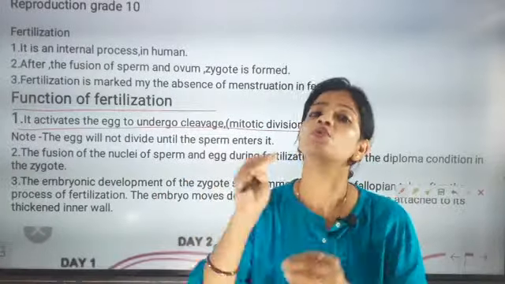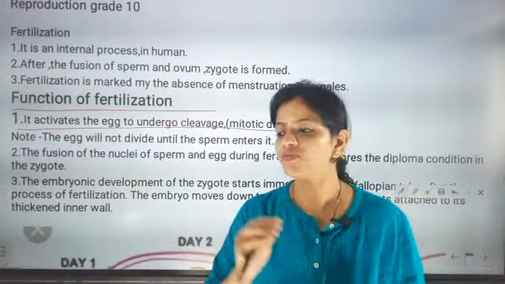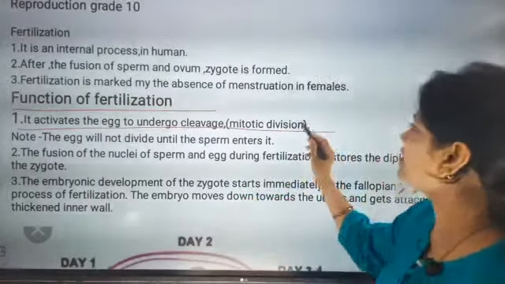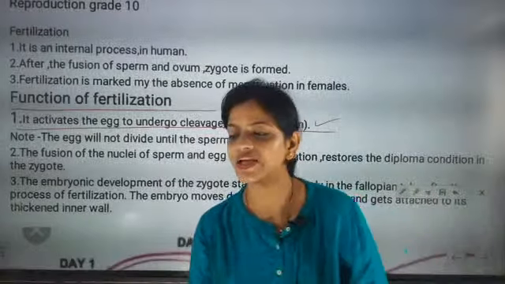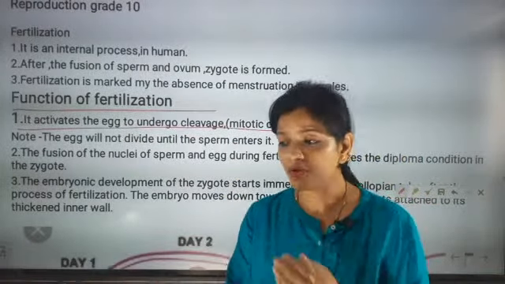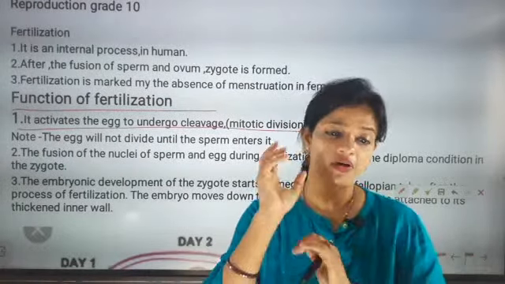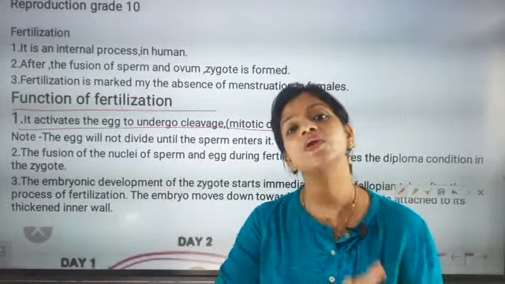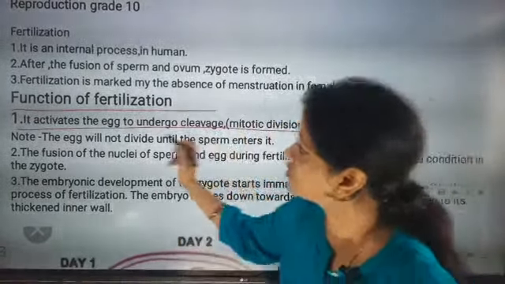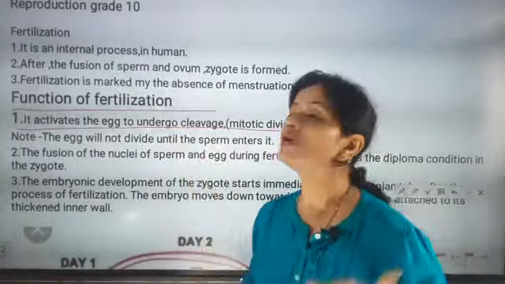If there is no fusion, there will be no formation of zygote, so no mitotic division, and cells will not be able to duplicate or replicate. This is a very important function.